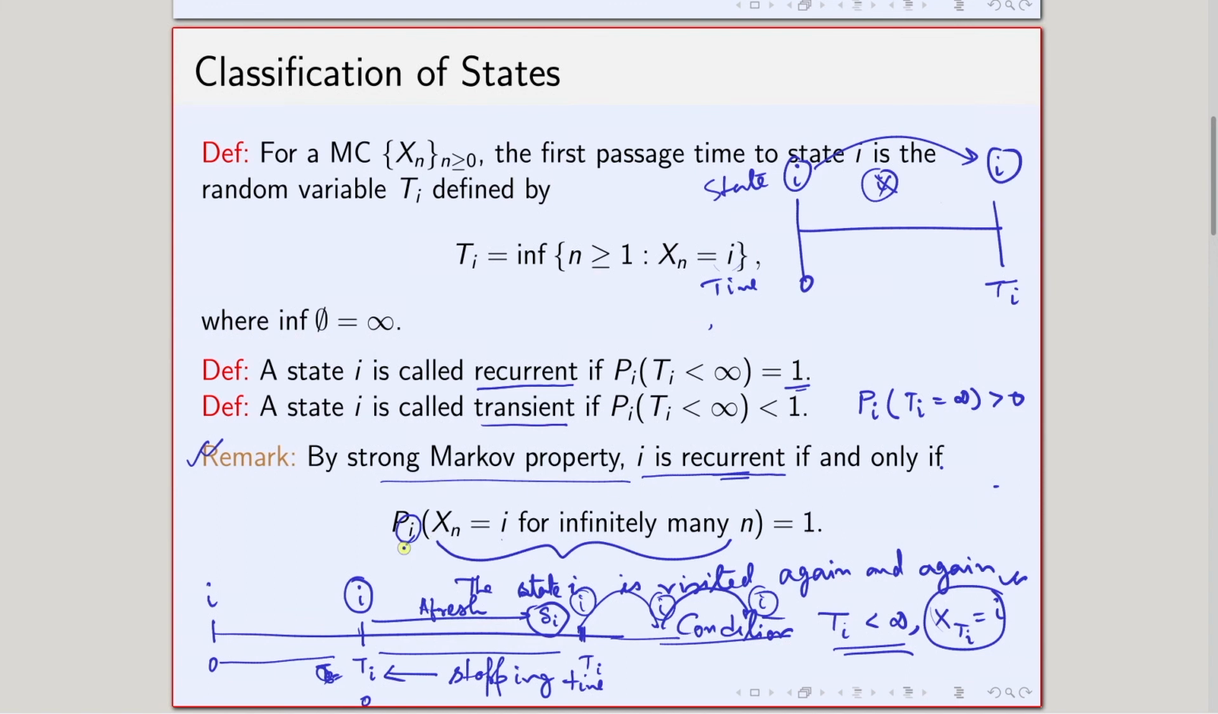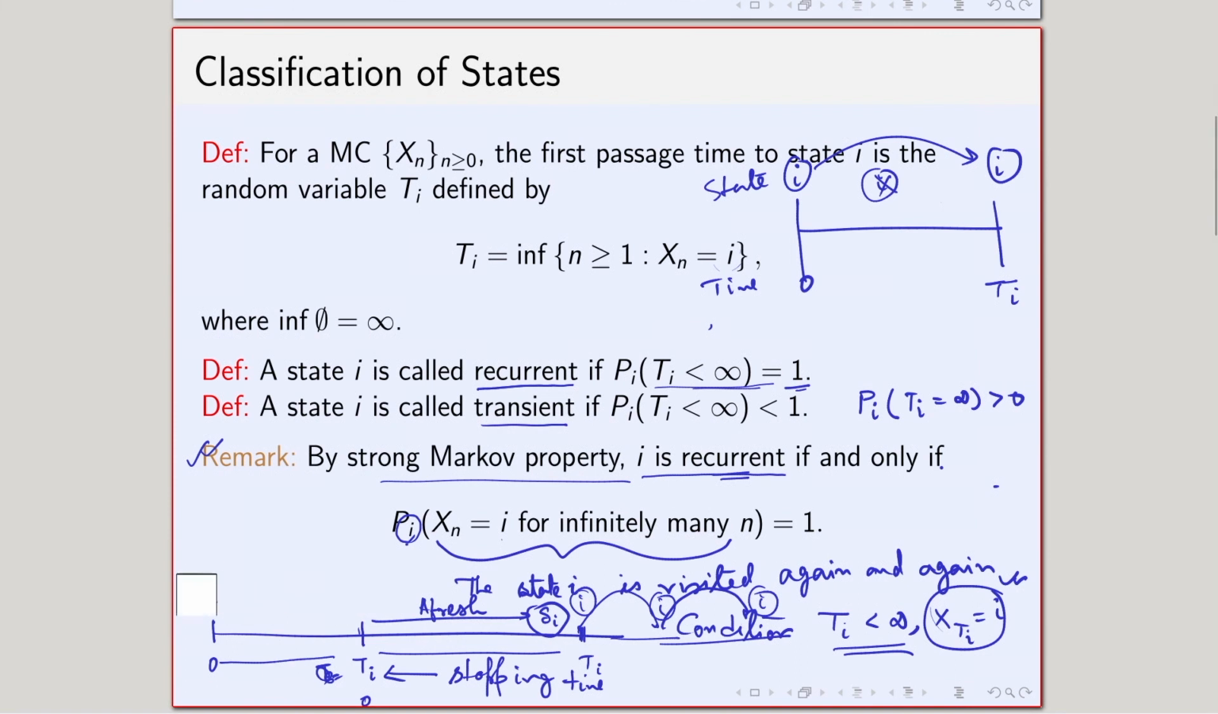And the other side is trivial. If this quantity holds true, that means starting from I, the state I is visited again and again. That basically means that starting from I, at least once I am coming back to I for sure in finite time, and that is exactly the definition of the recurrent state. Okay, so let us just go through this argument once again.